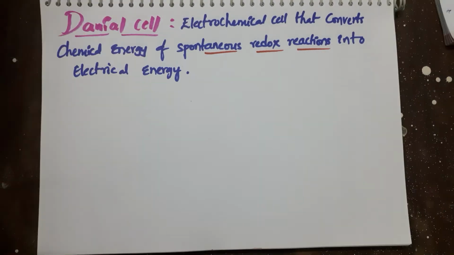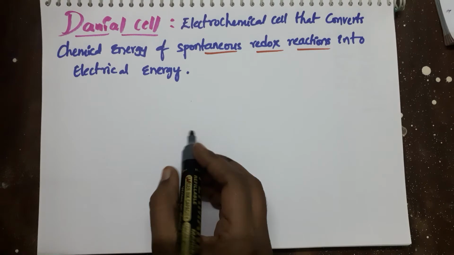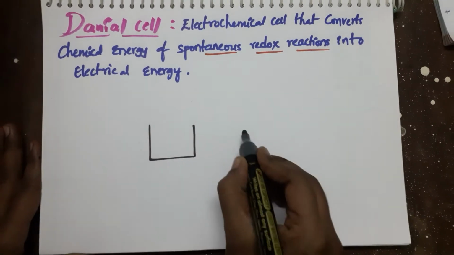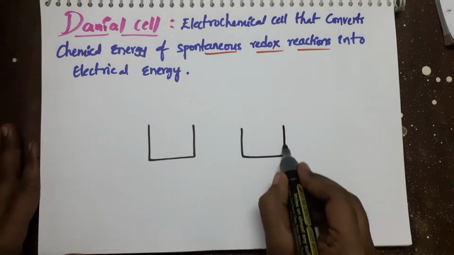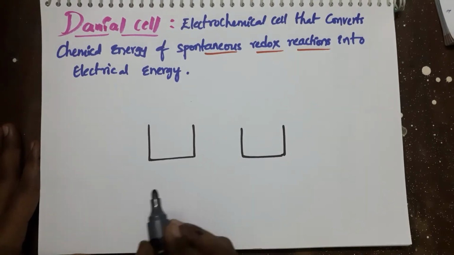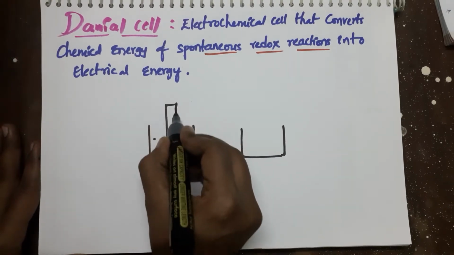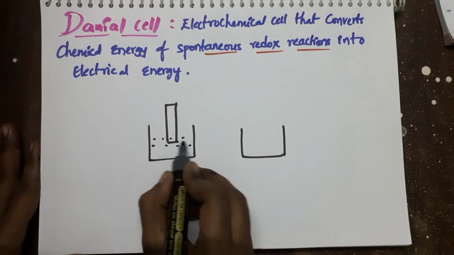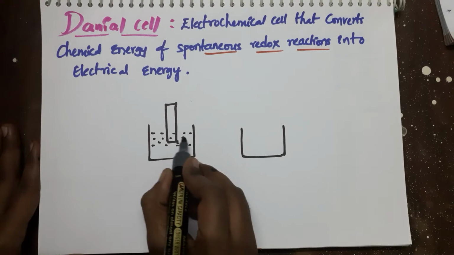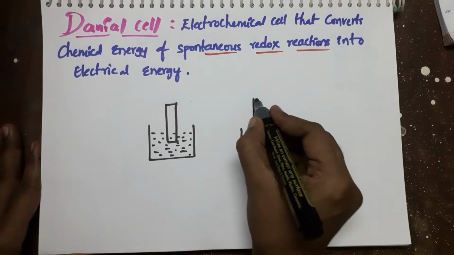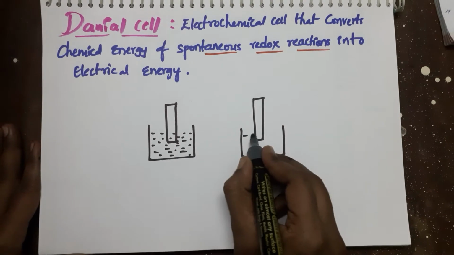Now coming to our topic, that is the construction of Daniell cell. The Daniell cell contains mainly two half cells like this. See here, one half cell is here and the other half cell is like this. In one half cell we have a zinc rod dipped in zinc sulfate solution. And here the copper rod is dipped in copper sulfate solution.